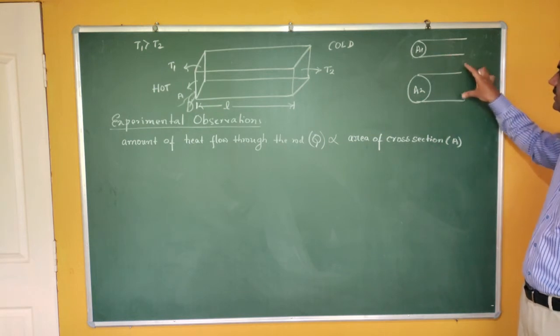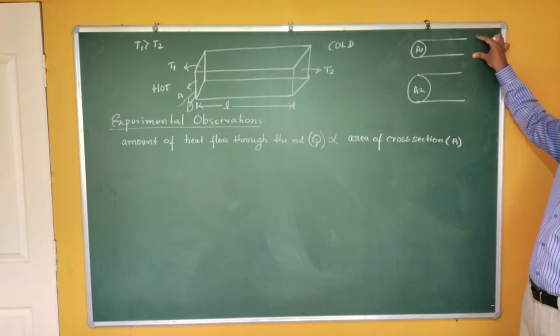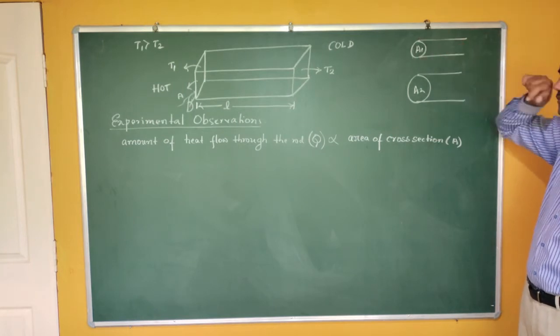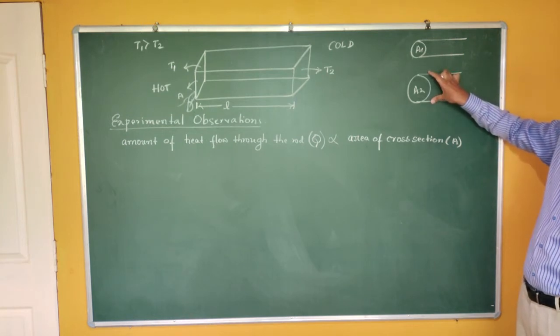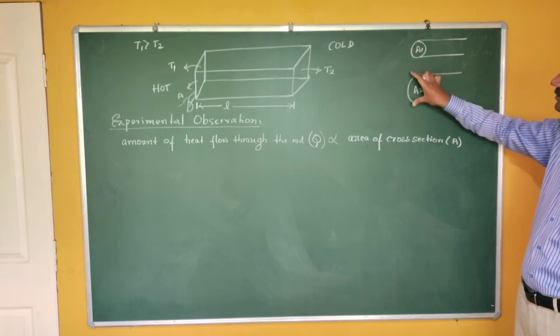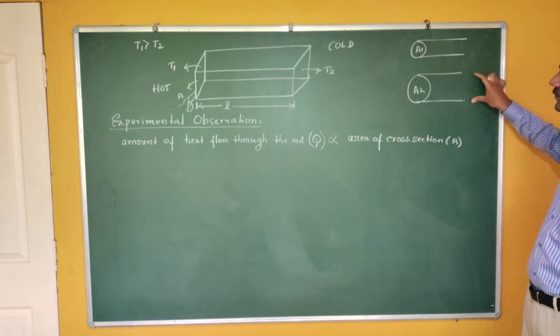Just imagine that this is a water pipe and water is flowing through it. In which case is more water flowing? Definitely in the second case. The reason is it has more area of cross section, so more water can flow through this pipe. Are you getting me?